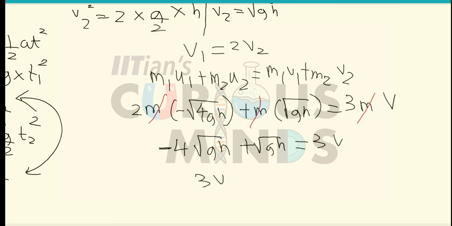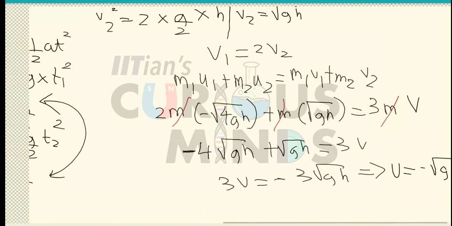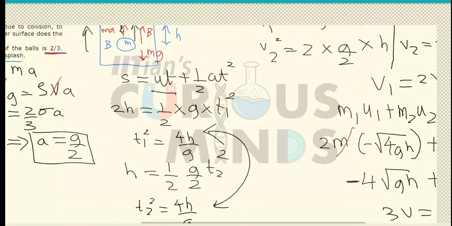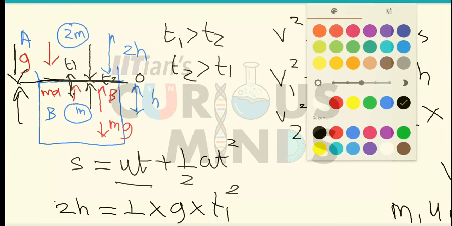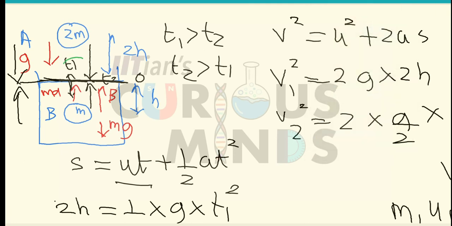So 3v will be equal to minus 3 root gh, or the final velocity of the combined mass will be equal to minus root gh in the downward direction. So what is happening? If I elaborate this sum, both of them collide on the surface of the water, and both of them initially go in the downward direction.